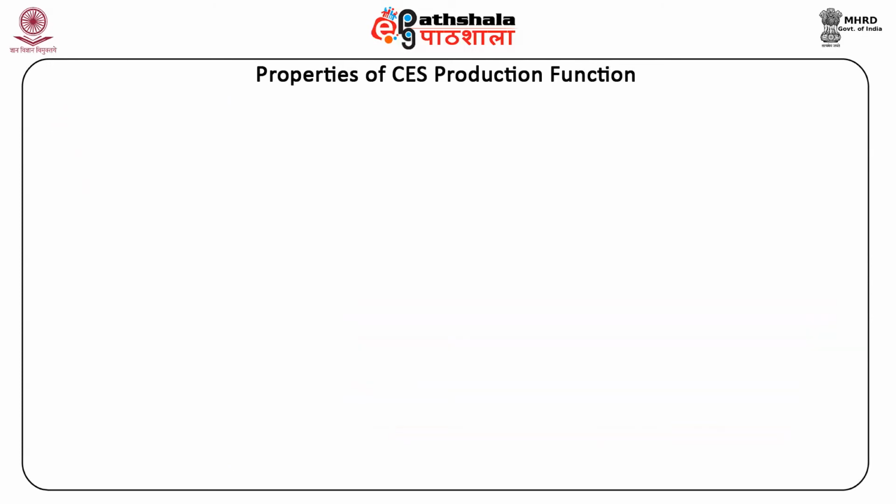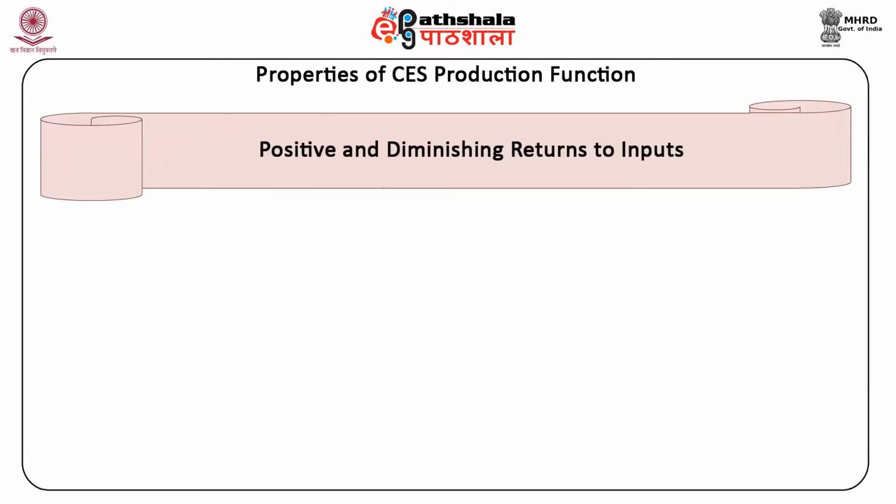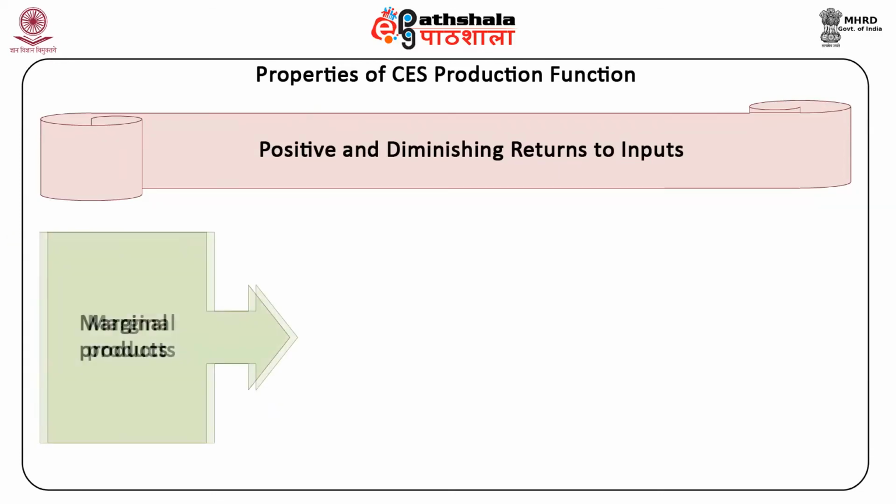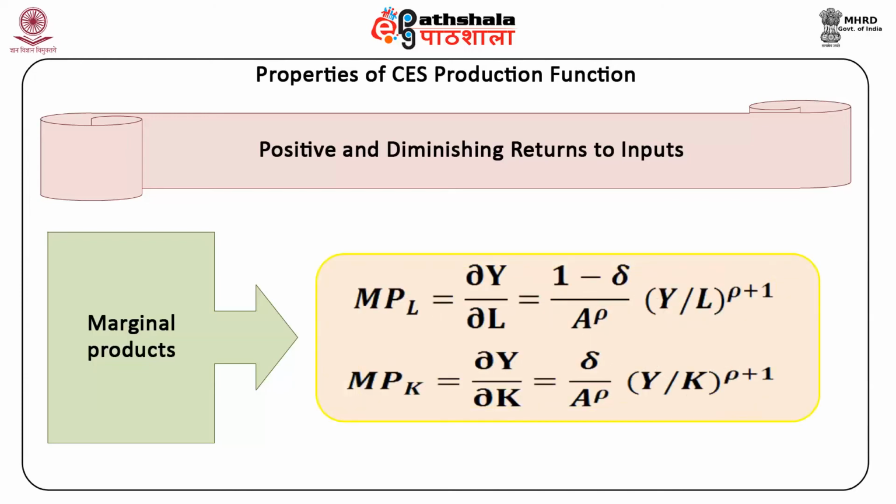Second property is positive and diminishing returns to input. The marginal products of the input are MPK is equal to delta Y upon delta K is equal to delta upon A raised to the power rho into Y upon K raised to the power rho plus 1.